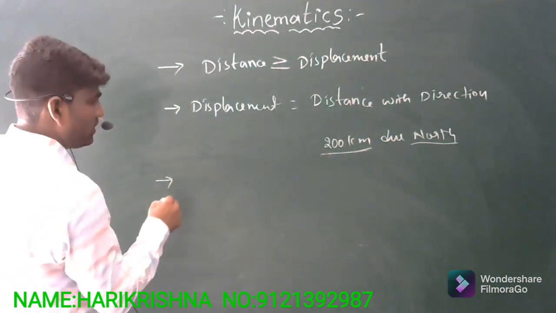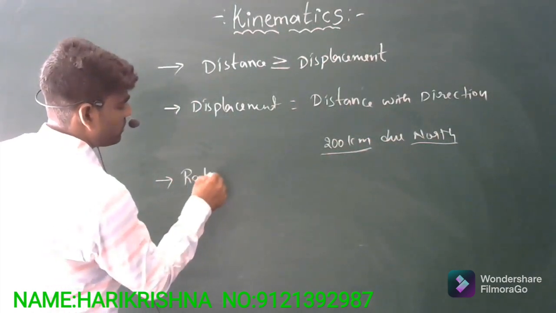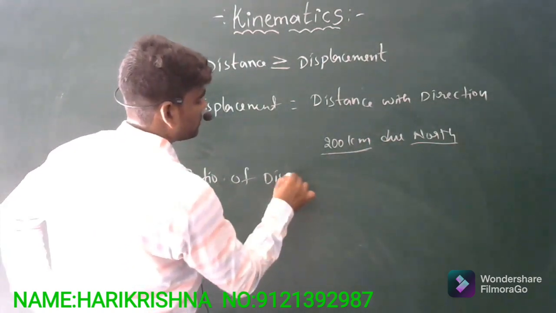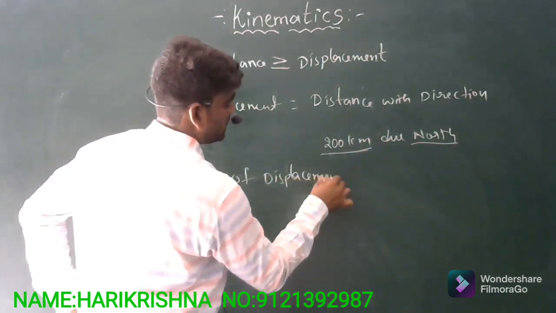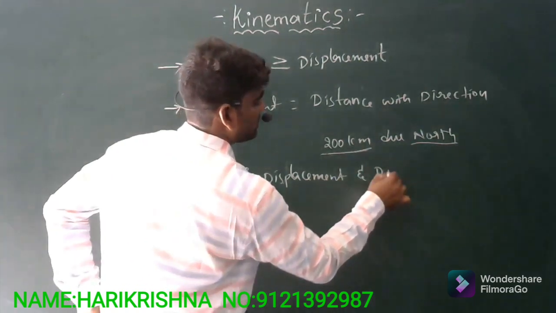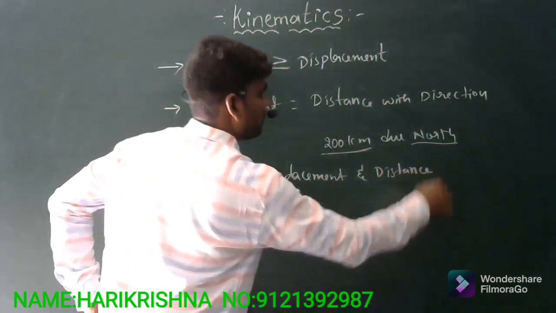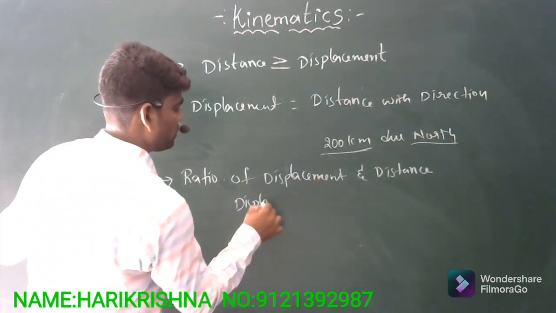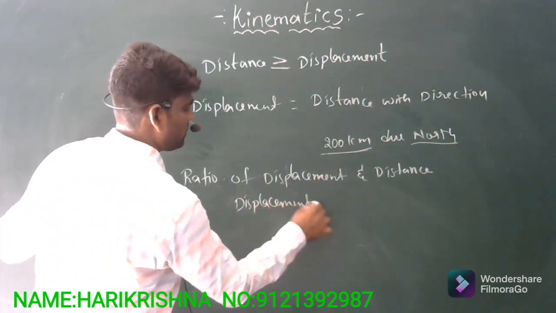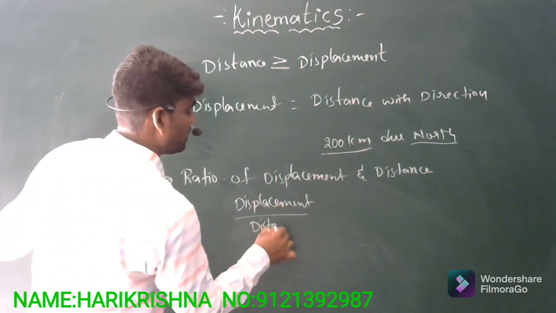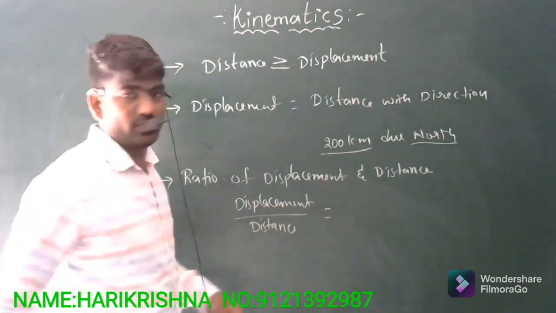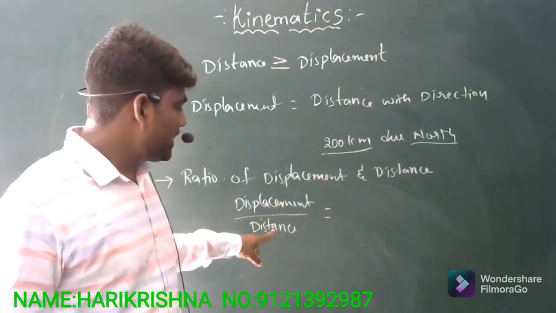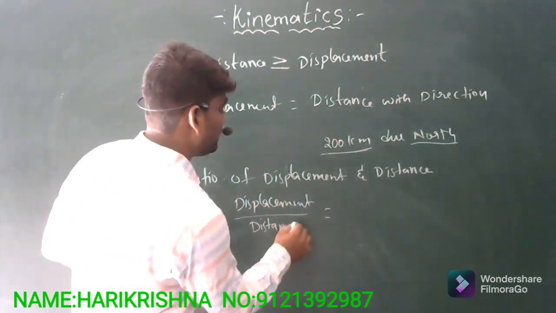Now the other point, the ratio of displacement and distance. So what we will get is displacement by distance. This is one of the important points you should remember. A diagonal question will be asked on this. So displacement by distance means what? We know already.